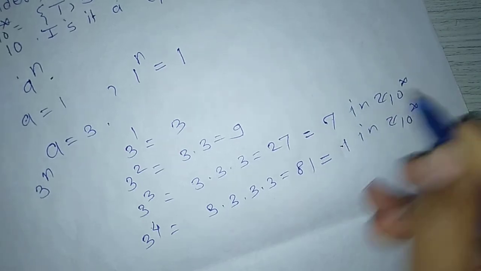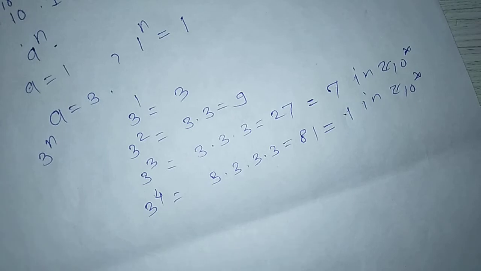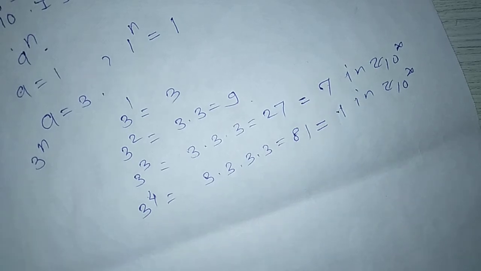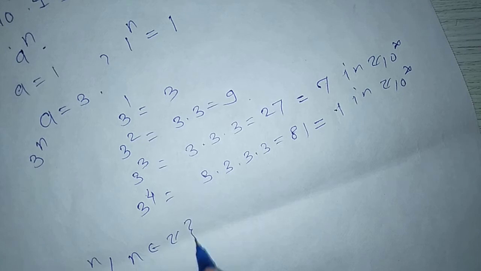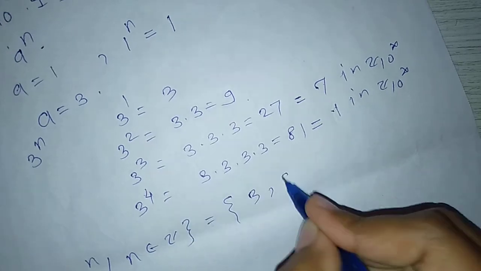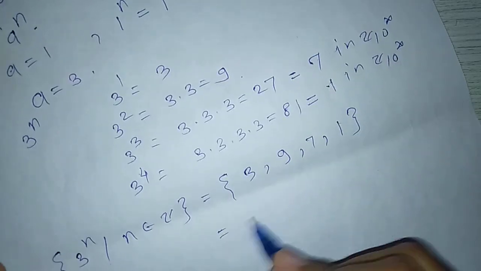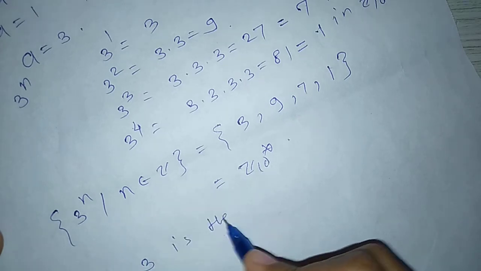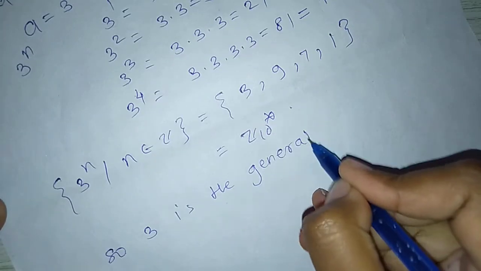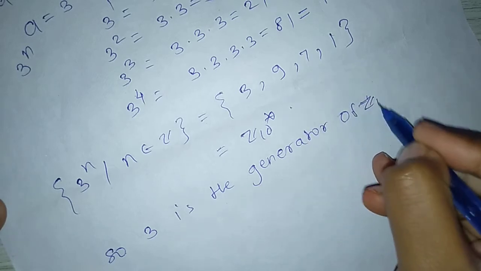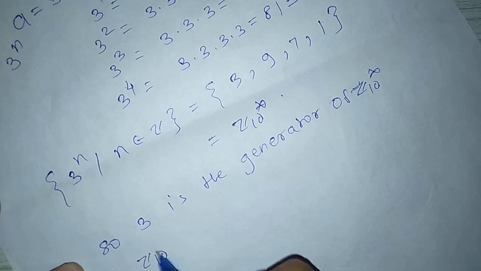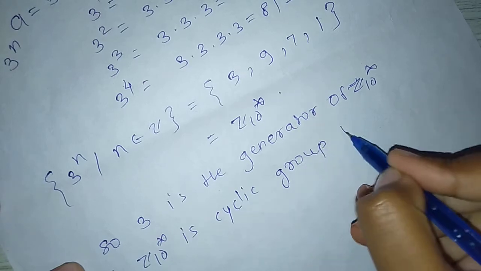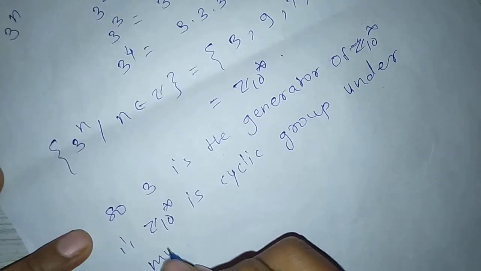After that, when we calculate 3 raised to 5, 3 raised to 6, the numbers are repeated. Which numbers? 3, 9, 7, 1. So we stop here. Therefore, 3 raised to n belongs to Z equal to {3, 9, 7, 1}, which is nothing but Z10 star. So 3 is the generator of Z10 star. Therefore Z10 star is a cyclic group under multiplication.